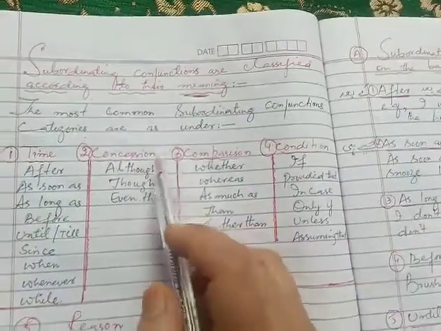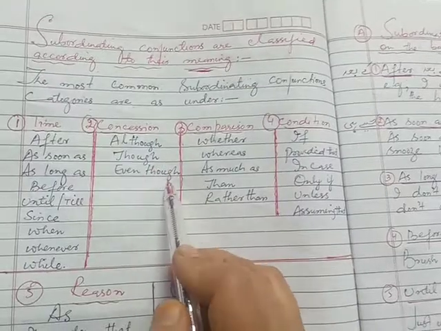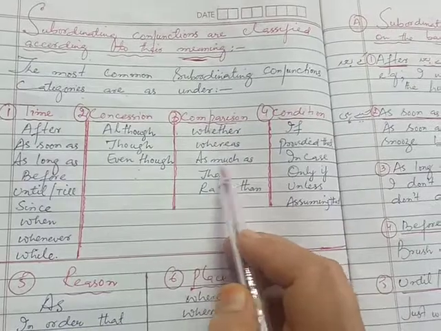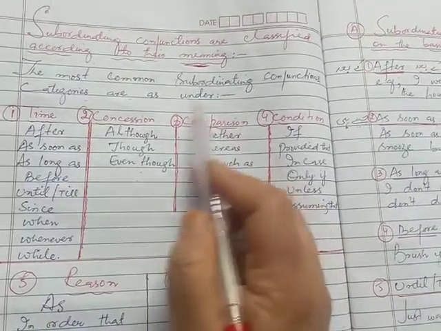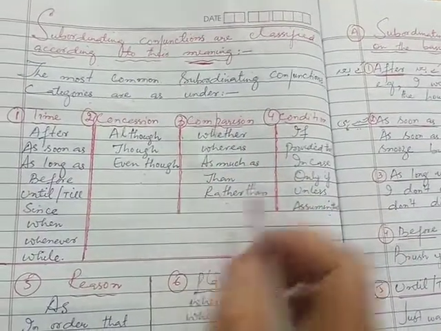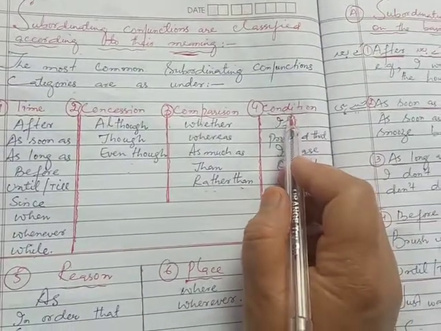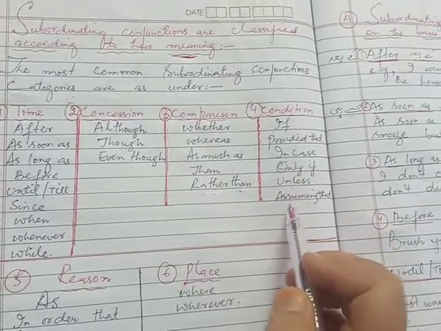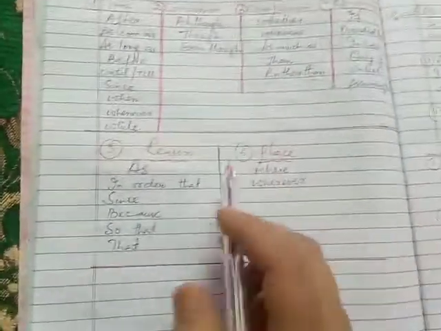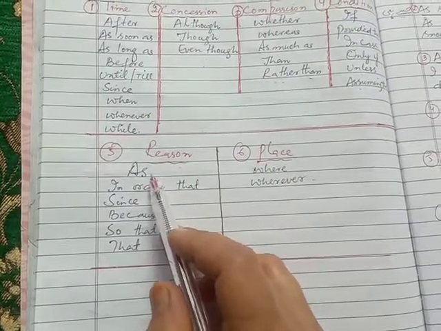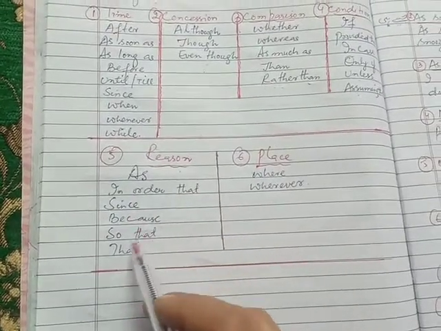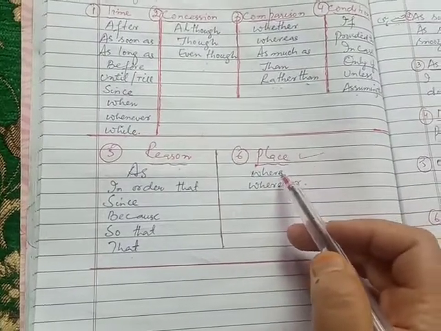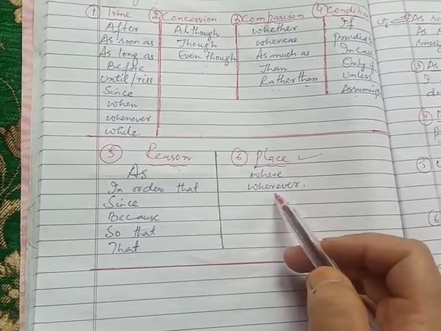On the basis of concession: although, though, and even though. On the basis of comparison: whether, whereas, as much as, than, rather than. On the basis of condition: if, provided that, in case, only if, unless, assuming that. On the basis of reason: as, in order that, since, because, so that, and that. On the basis of place: where and wherever.